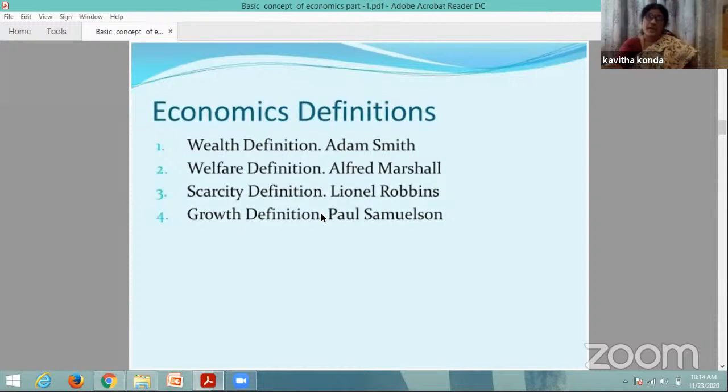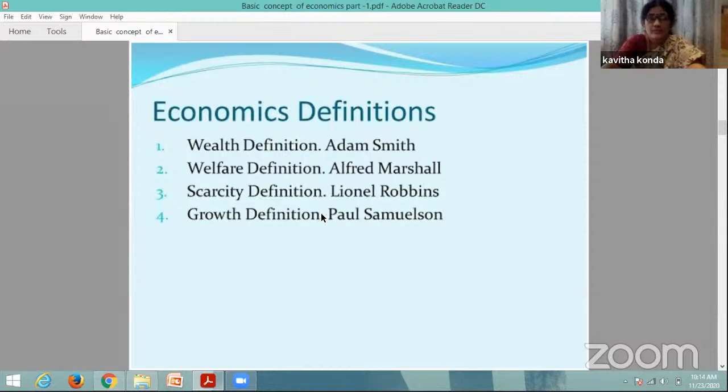We say Adam Smith, the father of economics, who shed light on economics with his definitions. His famous definition is the wealth definition, where he gave importance to wealth in his book Wealth of Nations. The next definition is the welfare definition, given by Alfred Marshall.